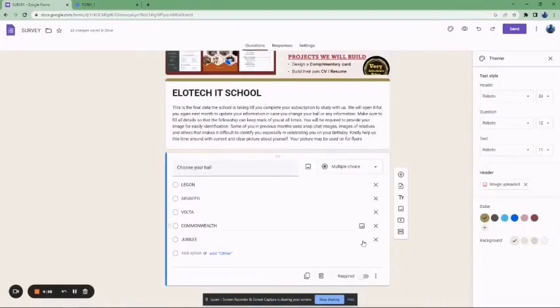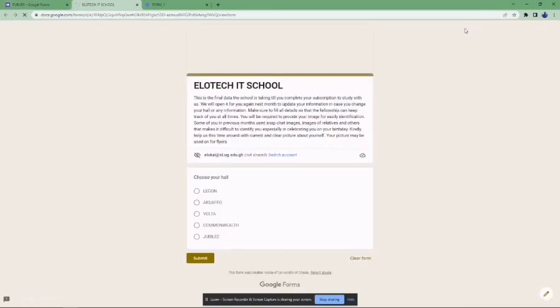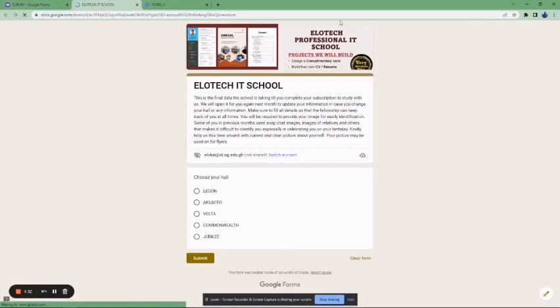All right, so before we move on to the second question, let me show you how our form looks. So this button allows you to preview, see the progress. All right, sorry, I didn't even take you through the interface. So this is where we change the colors. You can see the font, we'll use them, so I don't want to talk much about them. This is the preview button that will help you to see the form. So this is what you have done. Our picture is on top, we have the description, and we have it.